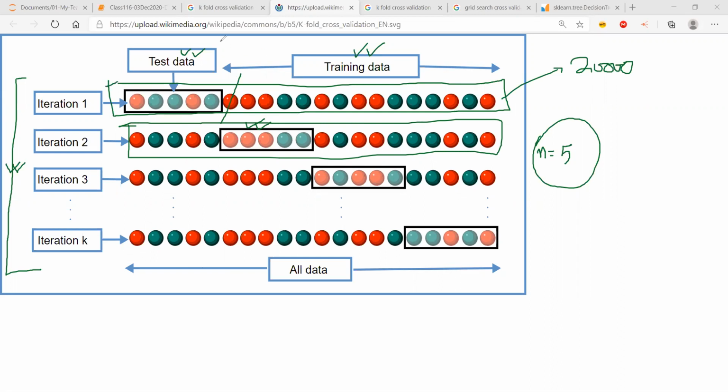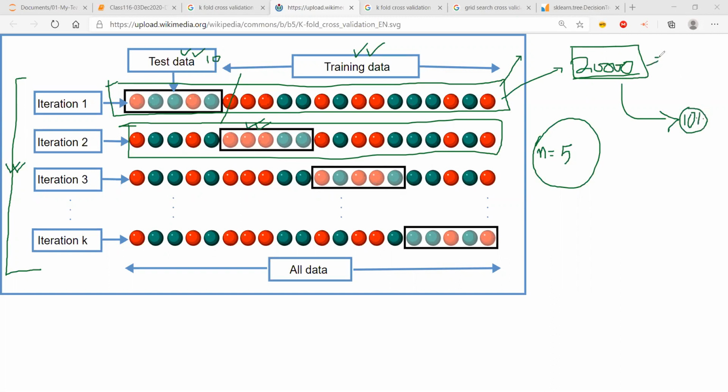Generally, we will be breaking it. So if this is my entire data and I have 20,000 rows, and I'm saying 10% is test data, which means randomly I'm going to select 10% of these rows and keep it aside. Okay, so let's say this is the 10%, I have kept it aside.